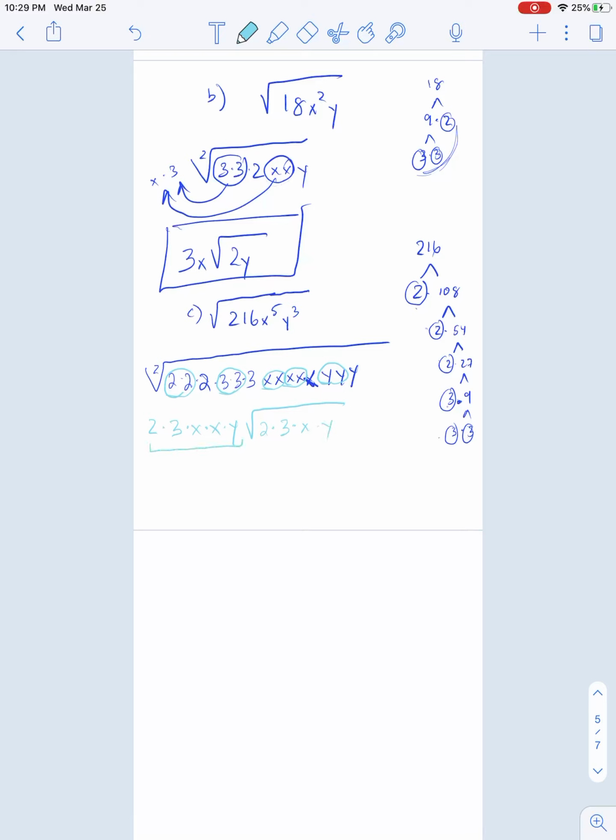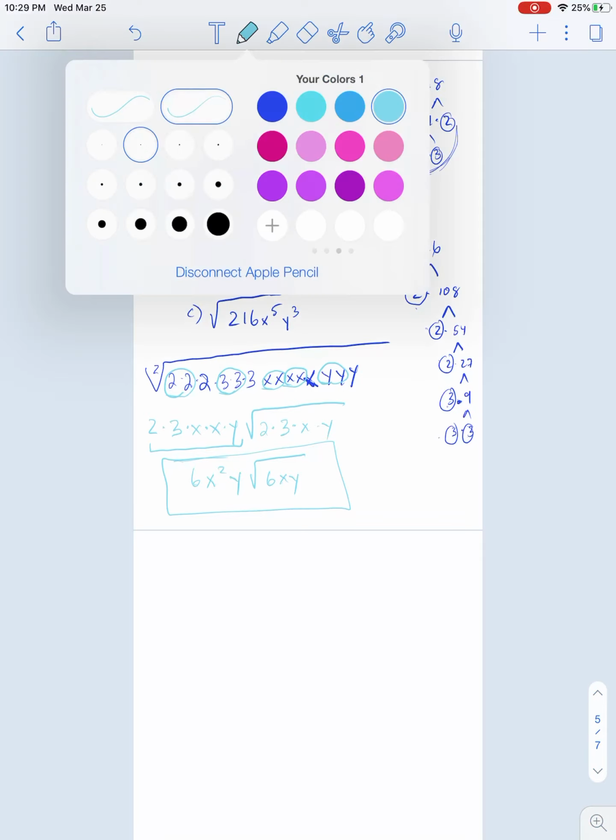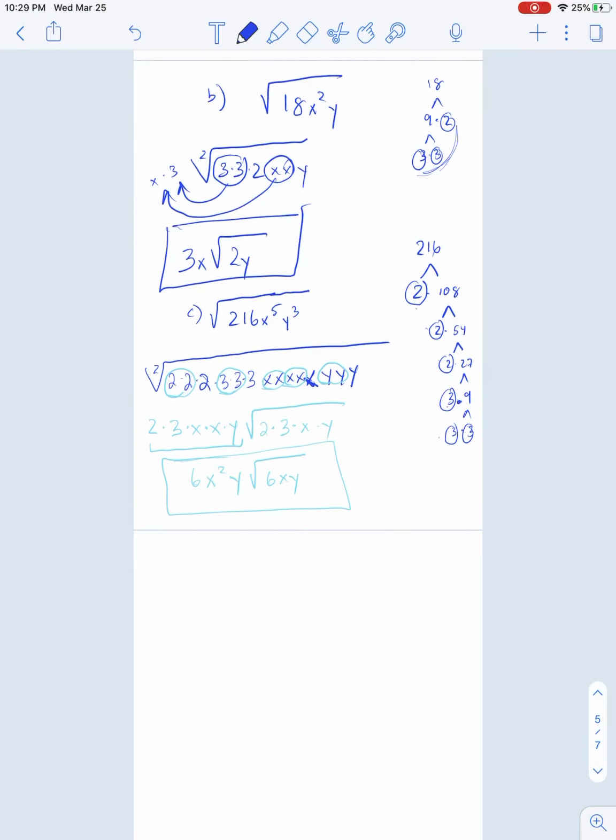Now we can just multiply all that out. That should give us 6x to the power of 2y. And on the inside of the radical, we should be left with 6xy. So a very nice example. Let's do one more. I think I received an email on one specific one, so let's take a look at it.